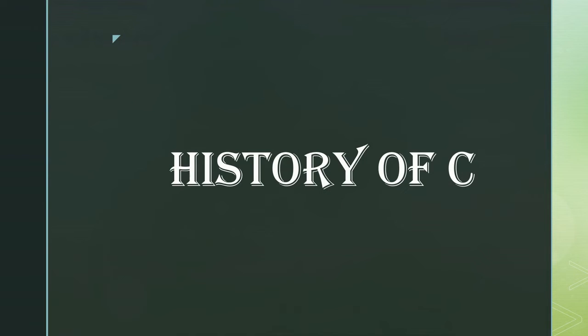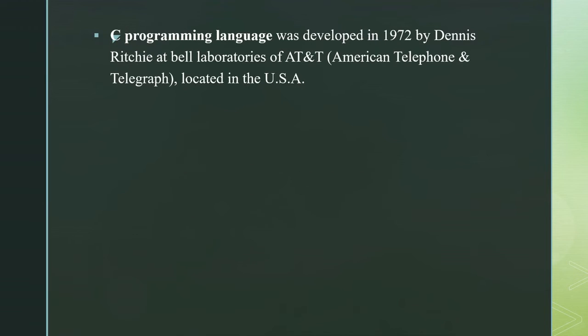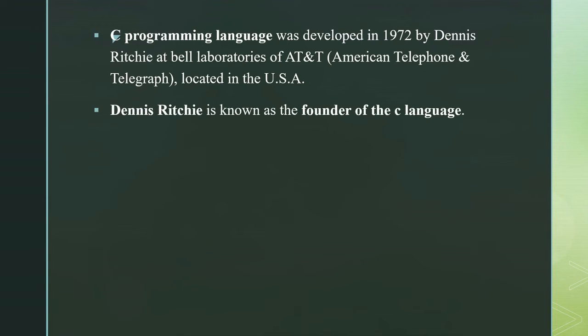Let's see what is the history of C. How C has come up. C programming language was developed in 1972 by Dennis Ritchie at Bell Laboratories of AT&T, American Telephone and Telegraph, located in USA. Dennis Ritchie is known as the founder of C language also.